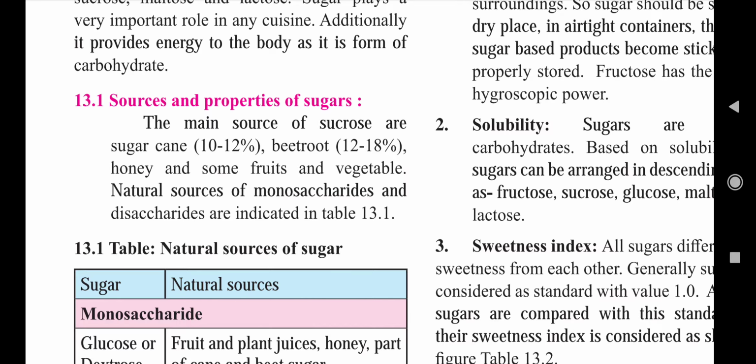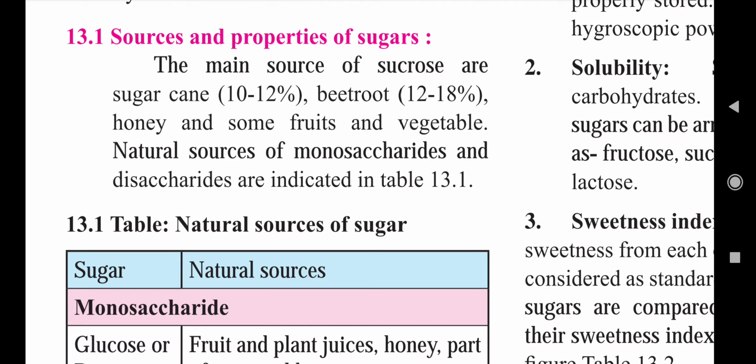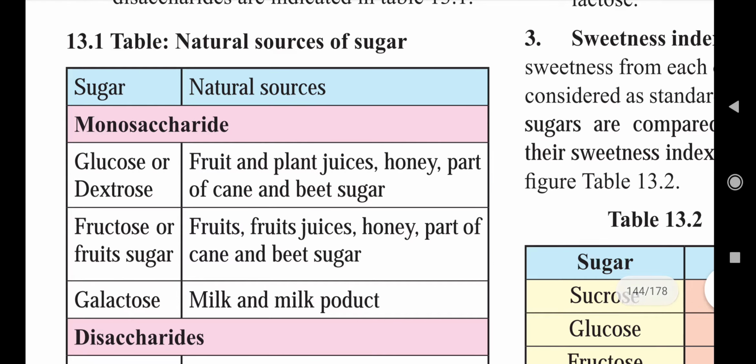So the main sources of sucrose are sugar cane, which contains 10 to 12% sugar, beetroot 12 to 18%, honey and some fruits and vegetables. Okay, so natural sources of monosaccharides and disaccharides are indicated in table 13.1. So here is table number 13.1, which is about natural sources of sugars.